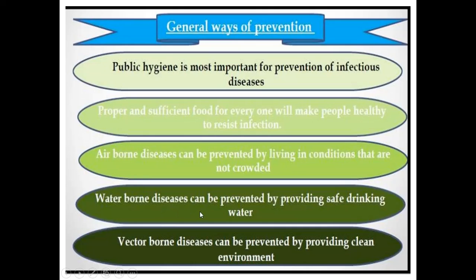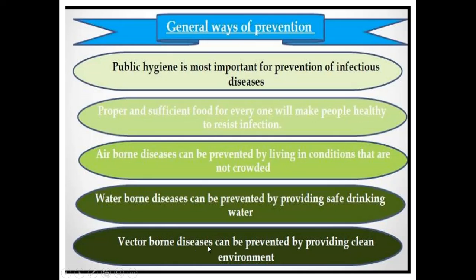Waterborne disease can be prevented by providing safe drinking water. You know, contaminated water contains germs which cause waterborne diseases. So we should avoid contaminated water and drink safe drinking water, that means pure drinking water, which will prevent waterborne disease.